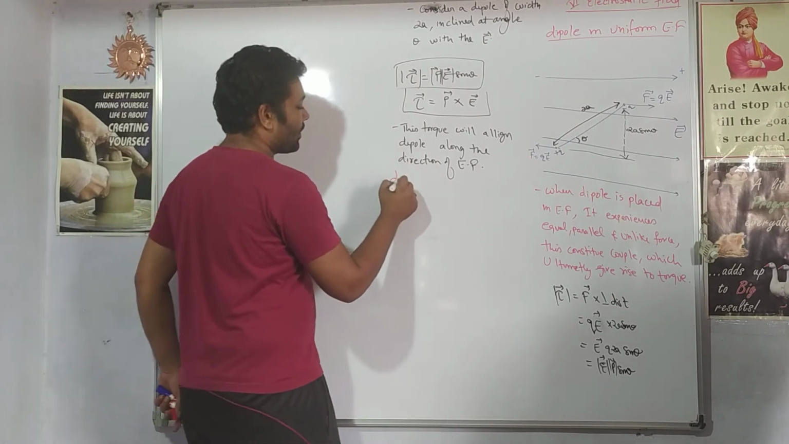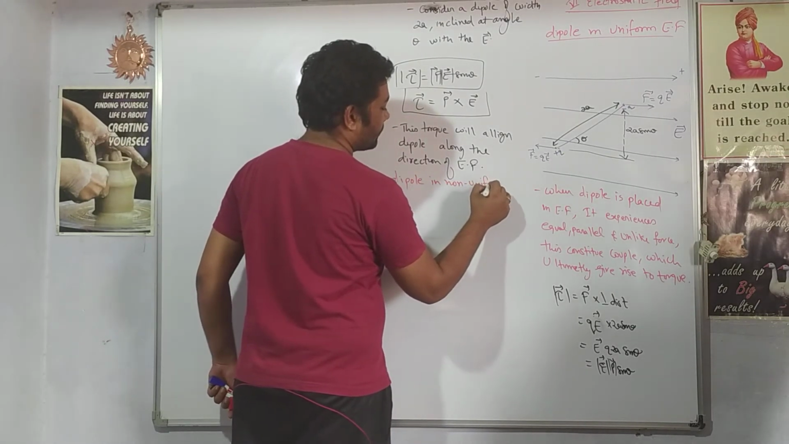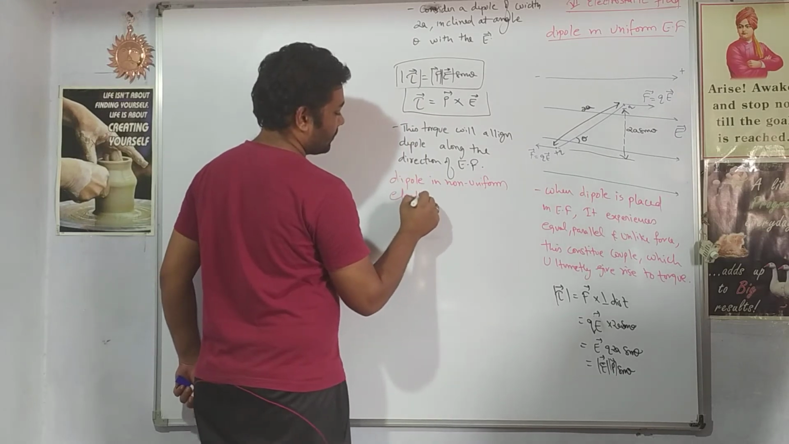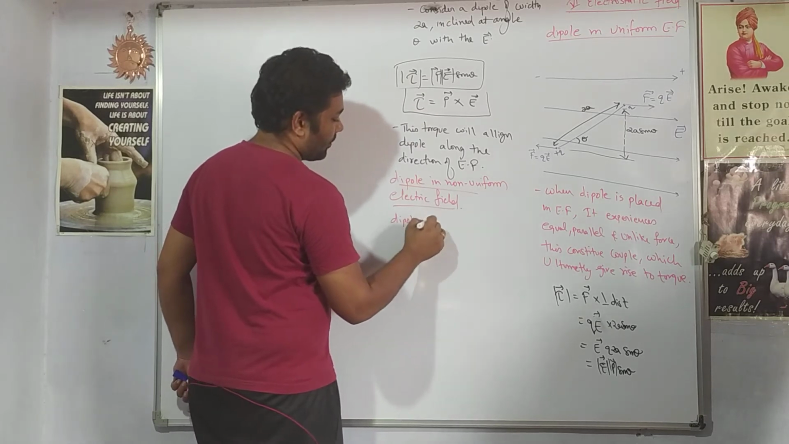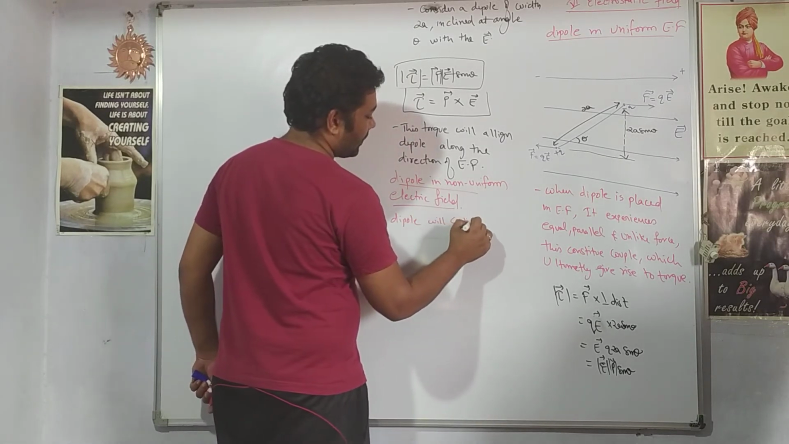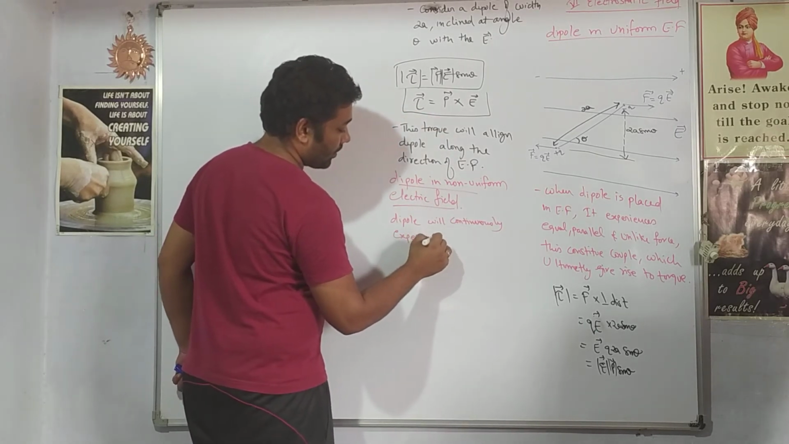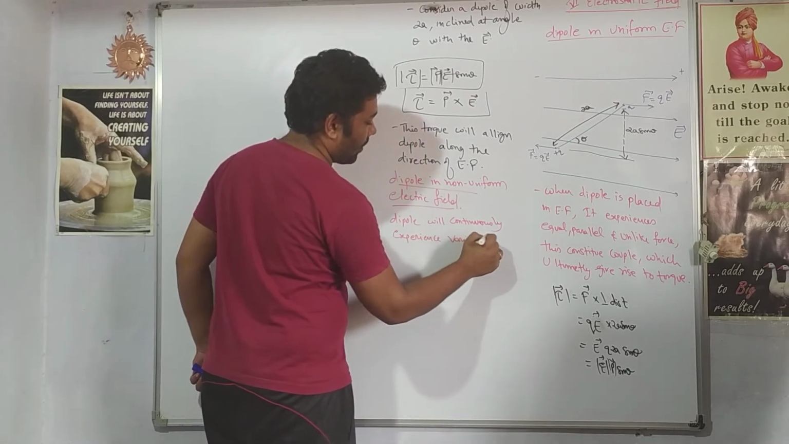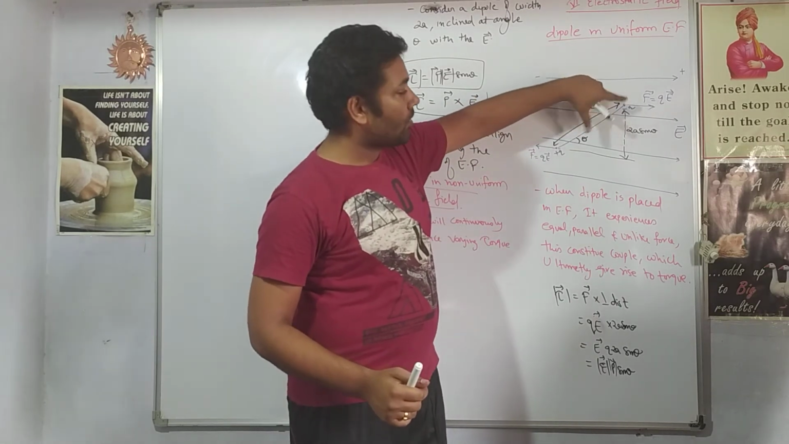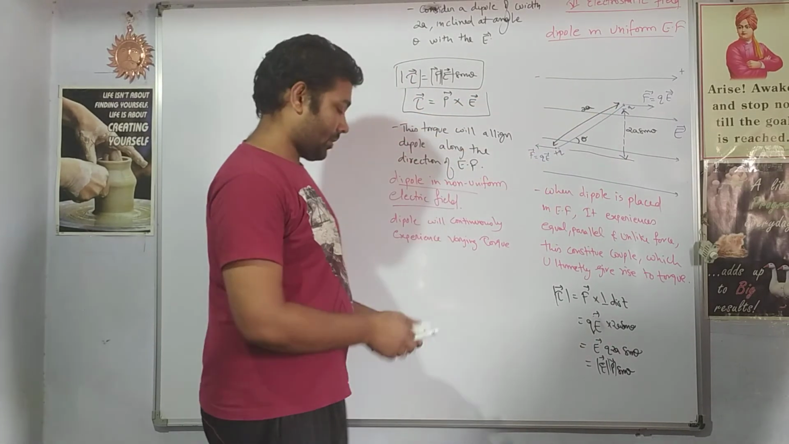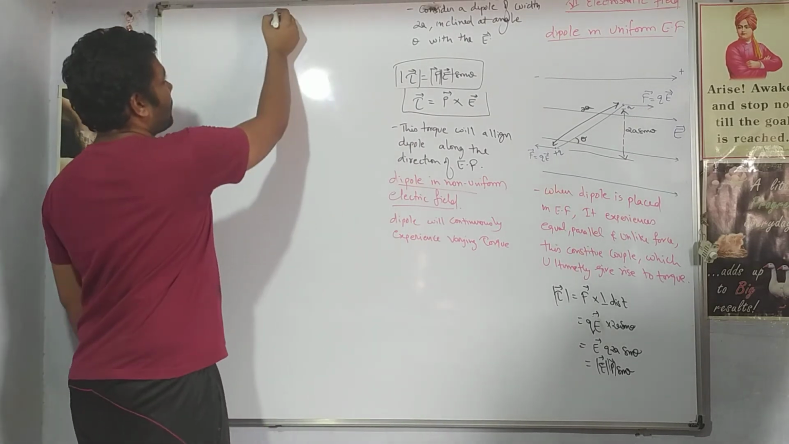What will happen if the dipole is placed in a non-uniform electric field? In a non-uniform electric field, the dipole will continuously experience varying torque. That means it will not align, it will keep on moving up and down, or it will keep on rotating along the central axis. Right? Then the next topic which we have is potential energy of the dipole